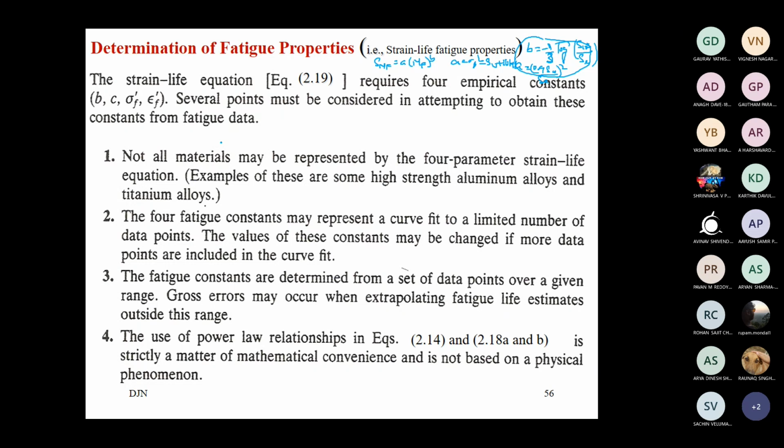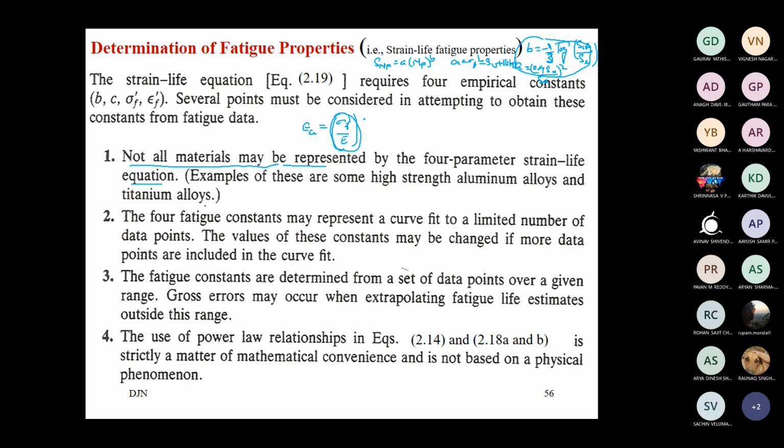Okay. Not all materials may be represented with the 4-parameter equation we have. This is one of the important things you should understand. We were using the SN approach, then we started with the strain life approach, which I said would be much better. But still in the strain life approach we have sigma F dash by E. What is 4-parameter?